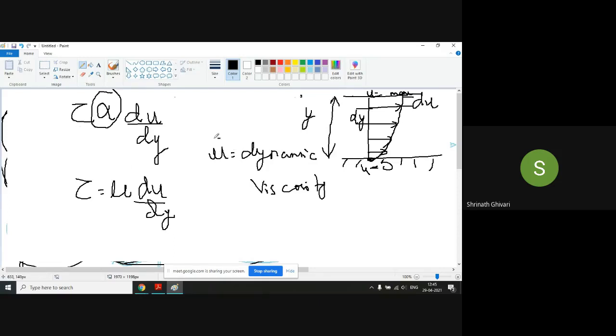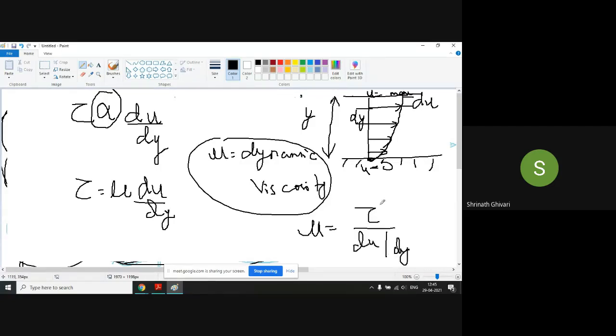And mu is what now? Dynamic viscosity. We can define mu equal to tau by du by dy. So shear stress per unit rate of shear strain is dynamic viscosity. Understood? Based on this we have some problems, so we can solve them later. Next.